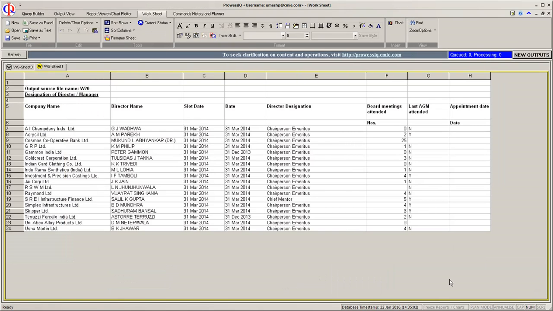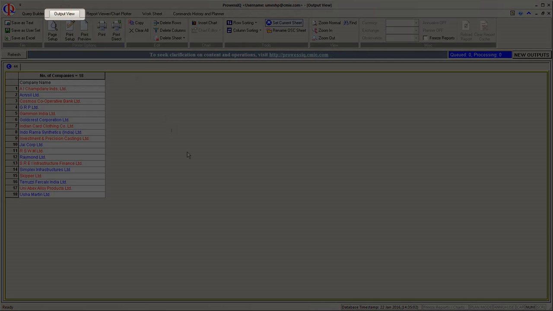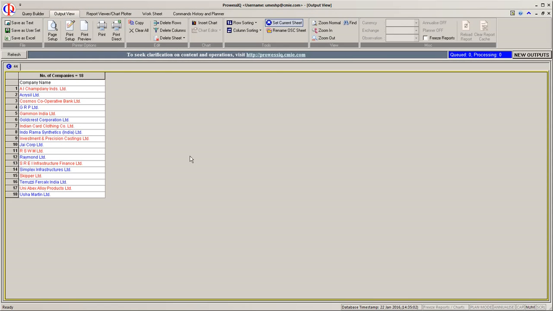Provis IQ will display the companies and the board member names of the Chairman Emeritus or Mentor designation category for the year March 2014 in the worksheet. It also gives the list of companies which match the criteria given in the query trigger. To view the output sheet of companies, click on Output View Workspace and view the current output sheet.